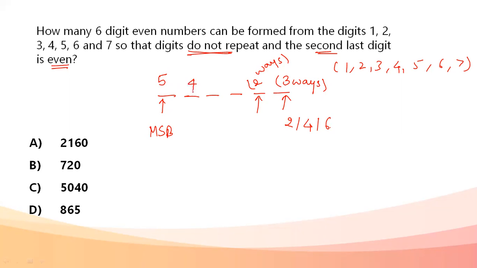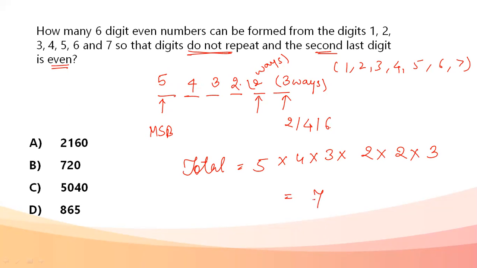One will be used here. Next, four. One will again be used here. Next place, three ways. Next place, two ways. And the last two places we have already defined, that is two and two. Total number of ways becomes 5 into 4 into 3 into 2 into 2 into 3, that is equal to